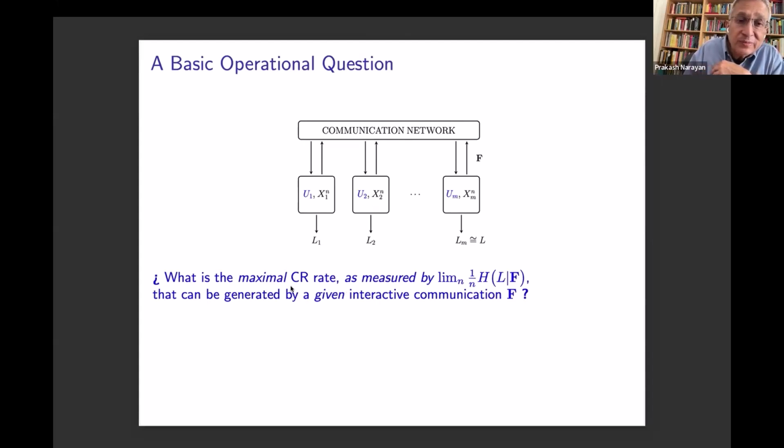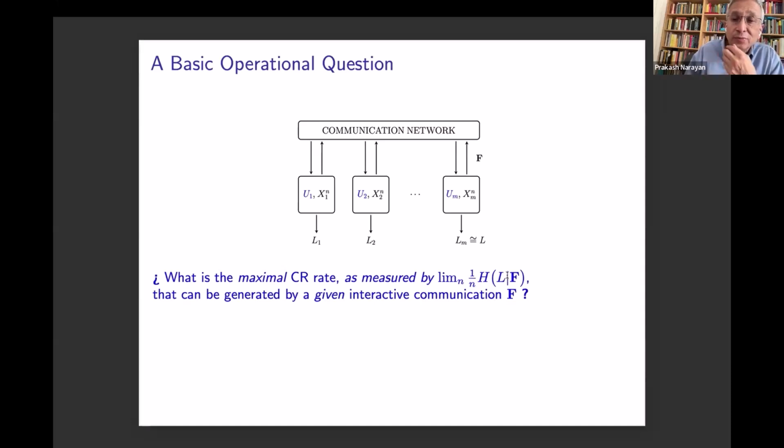This maximum amount of common randomness is measured in terms of maximal common randomness rate, and it is the conditional entropy of L given F. Because the terminals communicate and everybody hears all the communication, the communication itself is known to everybody and therefore constitutes common randomness. But what we are seeking is the common randomness that the terminals can generate, namely L, that is distinct from the communication that was used to generate it. And that is measured by the conditional entropy of L given F, because this conditioning serves to purge the common randomness L of the communication that was used to generate it. And we look at the rate of this common randomness.